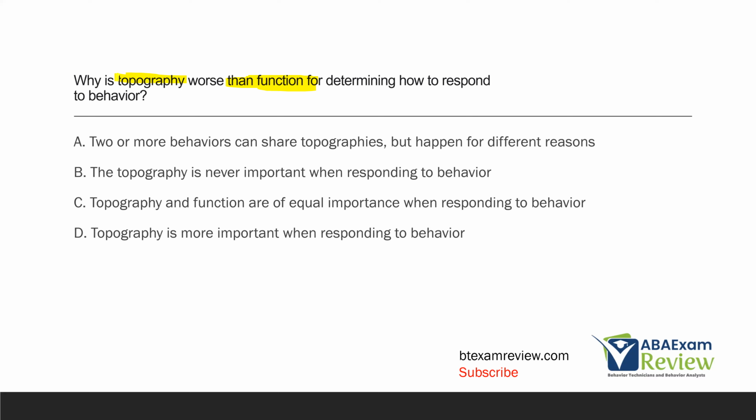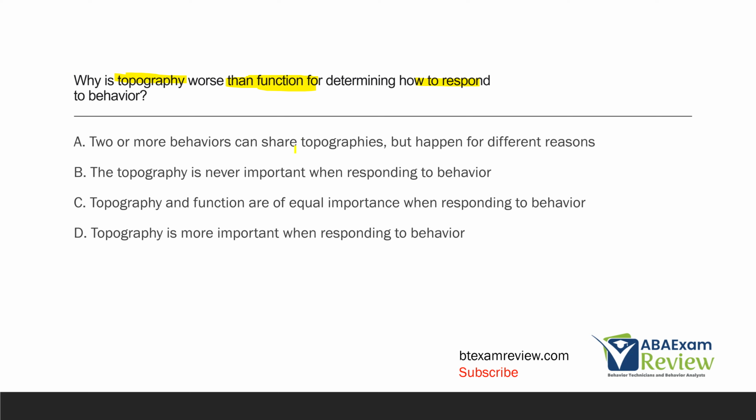So if I hold up my hand, I might ask for a high five. I might be telling you to stop. I might be asking to answer a question. That behavior, holding up the hand, looks the same. It functions three different ways. So topography is not as good as function for determining how to respond to behavior because function is going to tell you what's maintaining that behavior, what's causing it.